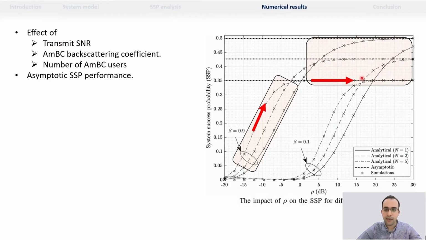This is due to the increased interference from the backscattering devices on the legitimate user transmission at the computational access point. Therefore, a careful choice of the number of backscattering devices, reflection coefficient, and signal-to-noise ratio is critical for the system performance. This figure also validates the accuracy of the asymptotic system success probability expression.